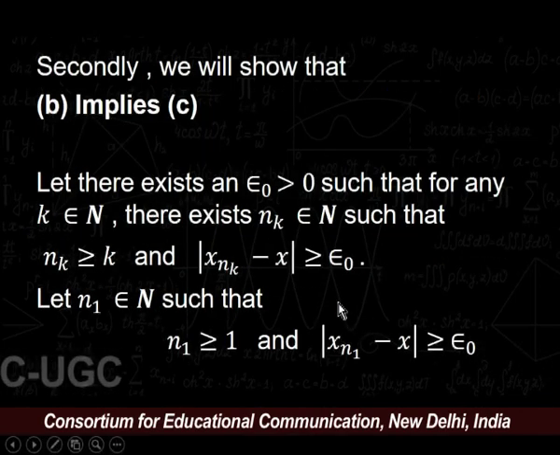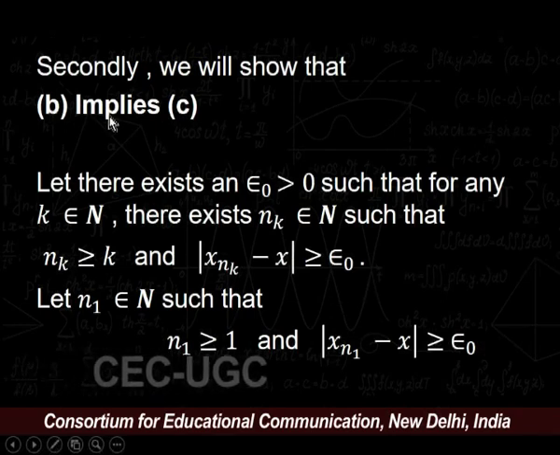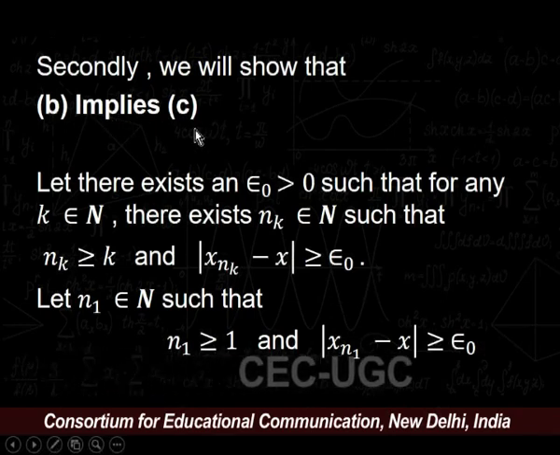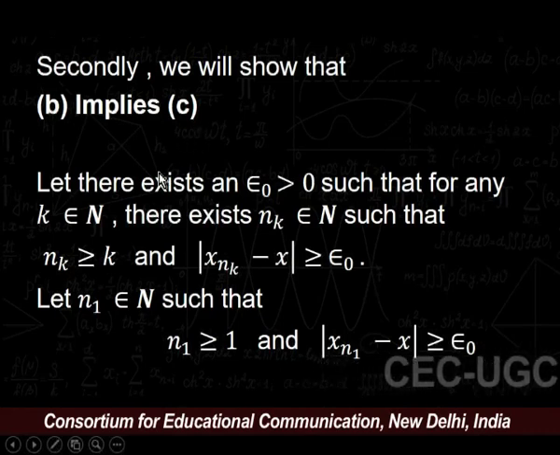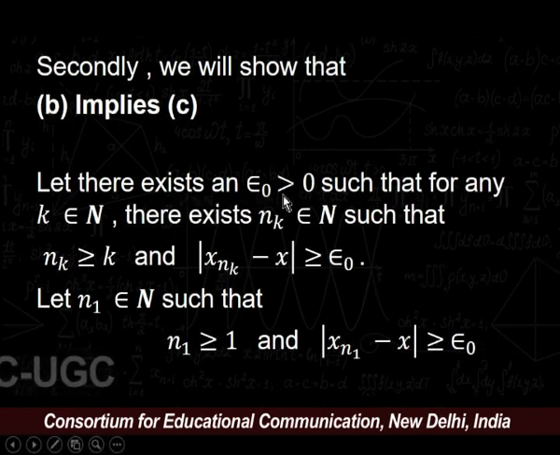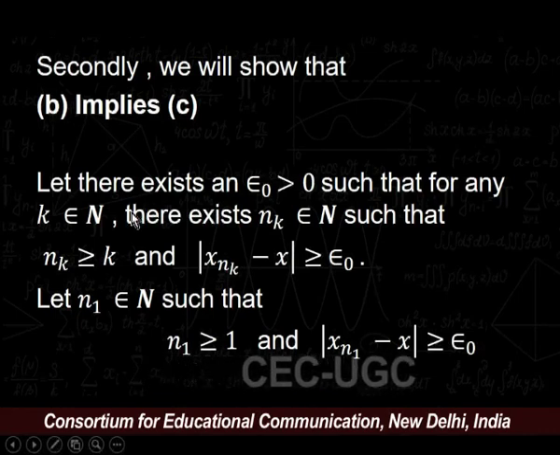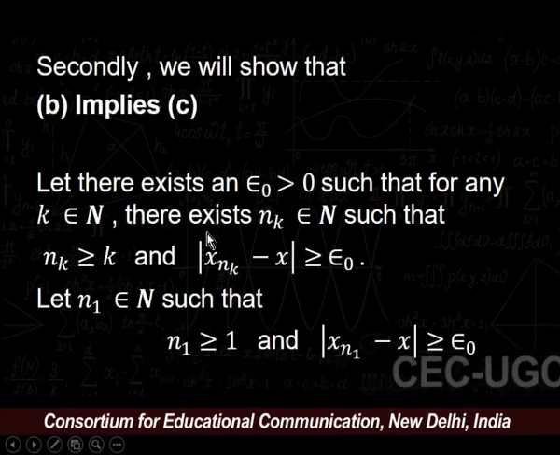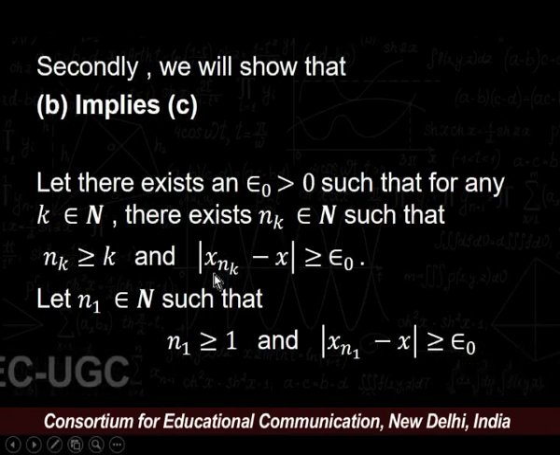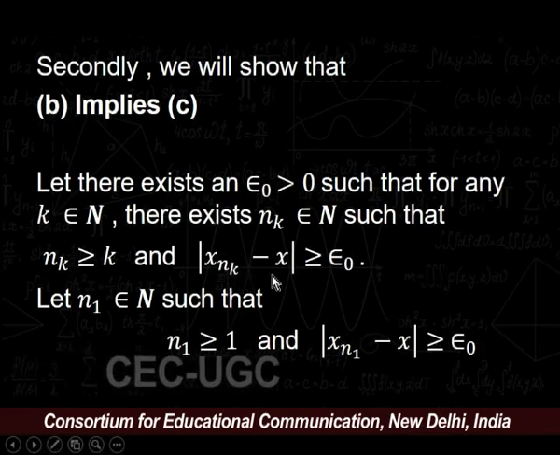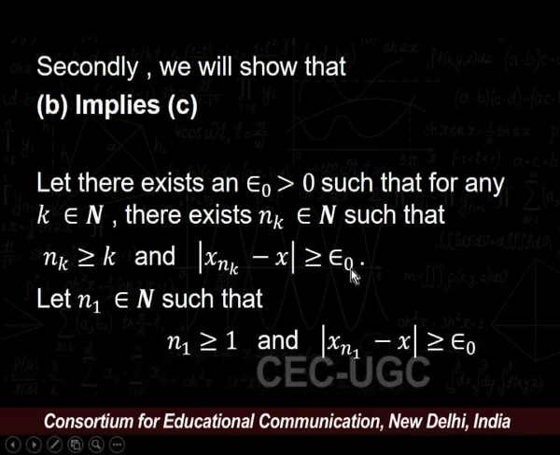Secondly, we will show that statement B implies statement C. Now, recall statement B. Statement B is: there exists an epsilon naught greater than 0 such that for any k belongs to N, there must exist some natural number nk greater than or equal to k such that |x_nk − x| ≥ epsilon naught.